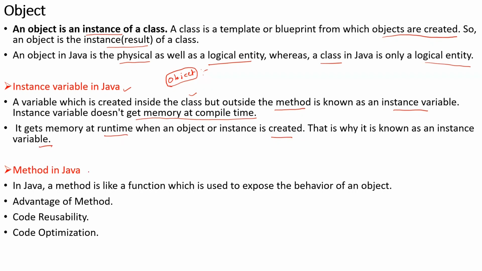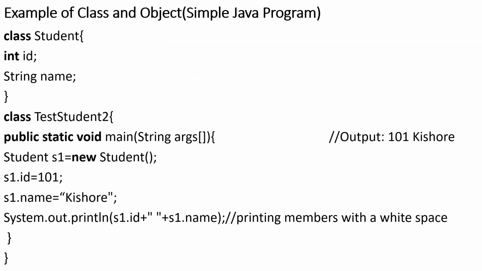Now, what is method? Method is nothing but a function which we generally use in C and C++, and it is used to expose the behavior of an object. So what is the advantage of using a method? You can reuse the code, you can optimize the code, you can reduce the code. Code reusability and code optimization can be done with the help of method in Java.